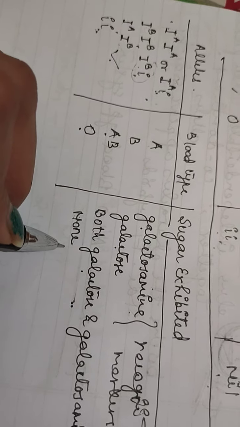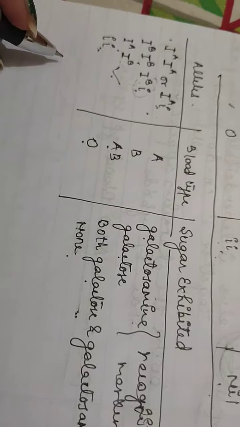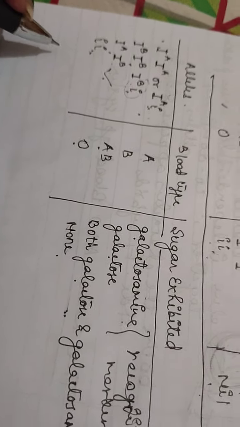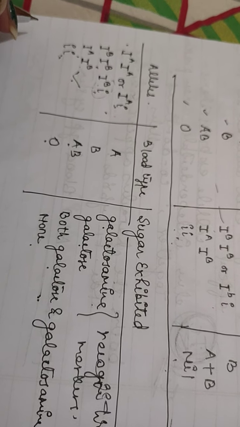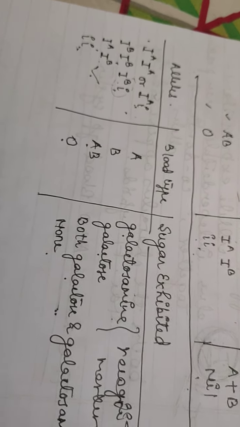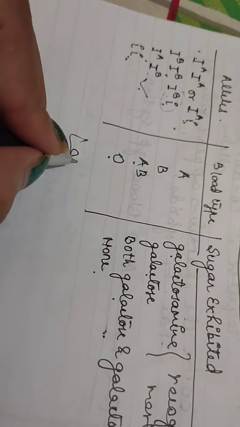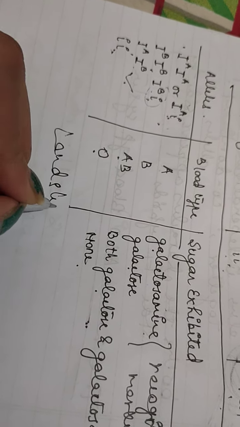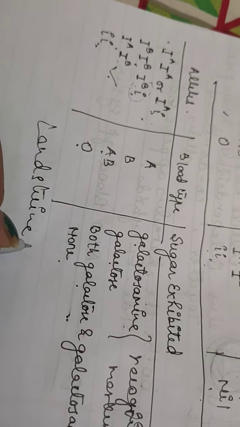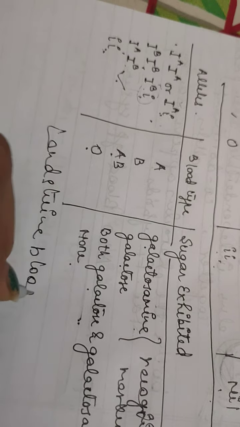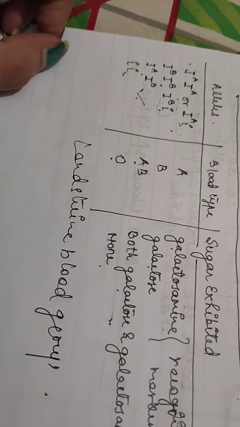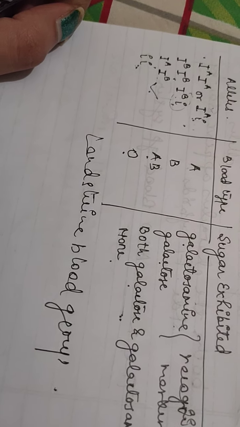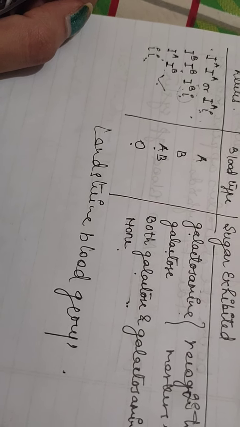So you can see here, these four different cell surface phenotypes are called the ABO blood group, or less commonly the Landsteiner blood groups, because he discovered this after the man who first described them.